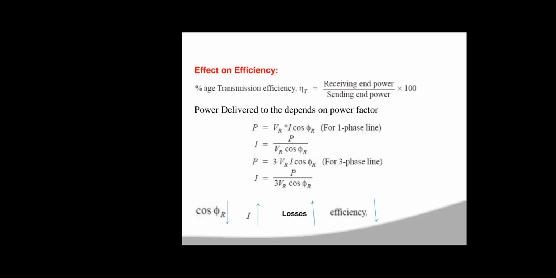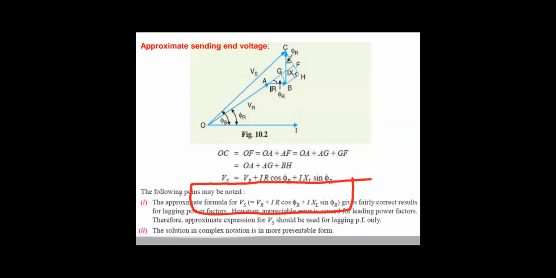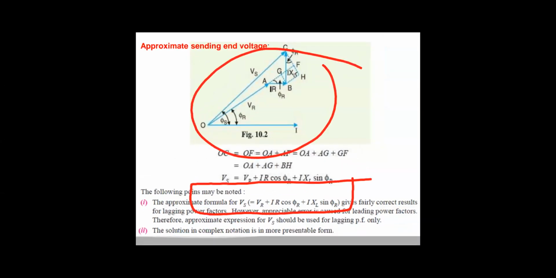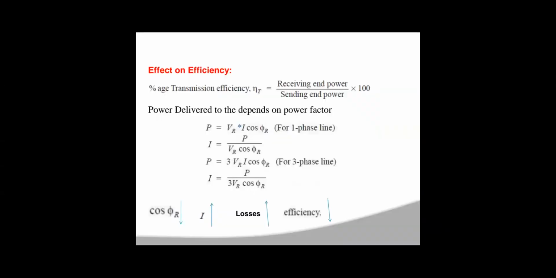So from this diagram, your approximate voltage is VS = VR + IR cos φr + IXL sin φr. So you can use this vector diagram method to calculate the approximate voltage, or you can expand the sending end voltage expression mathematically. I will show you how.